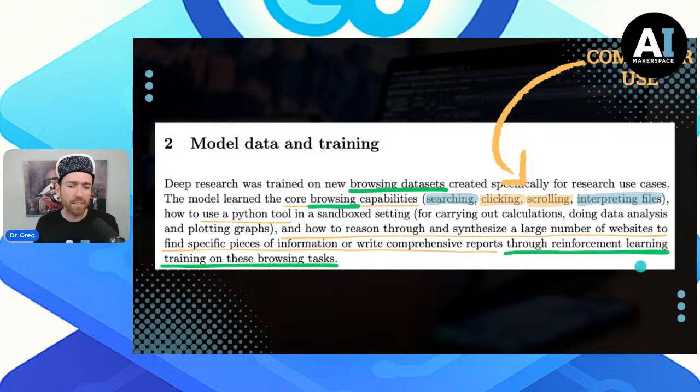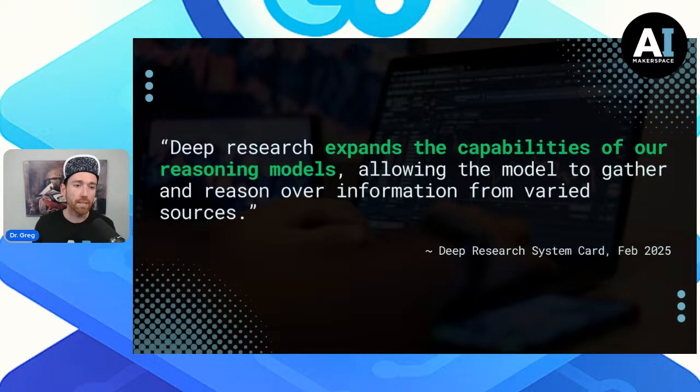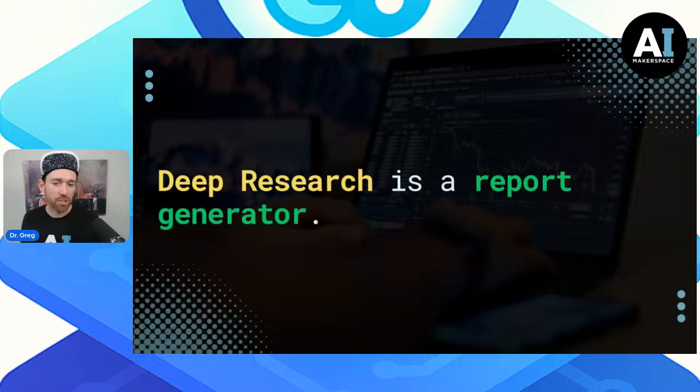Now, we checked this out today, and it turns out this is not something we can buy yet, but it is pretty cool to think about the different layers of stuff happening under the hood of something like a deep research. And so, deep research, in short, it expands the capabilities of the reasoning models, the O3, the O1, the O4 models. And like TLDR, deep research is just a report generator.